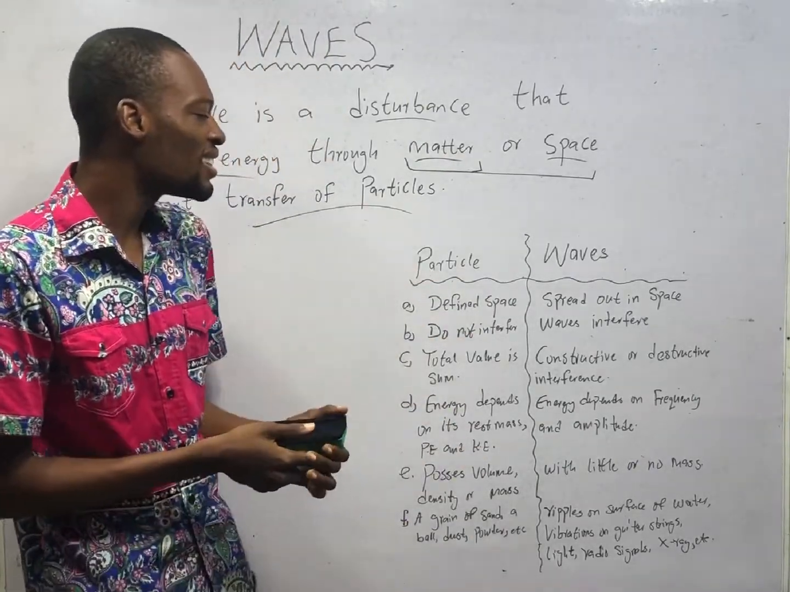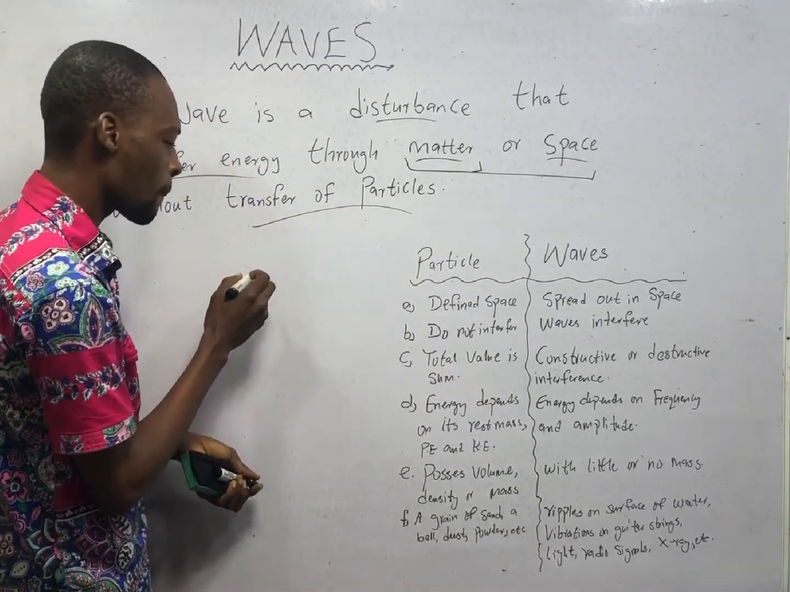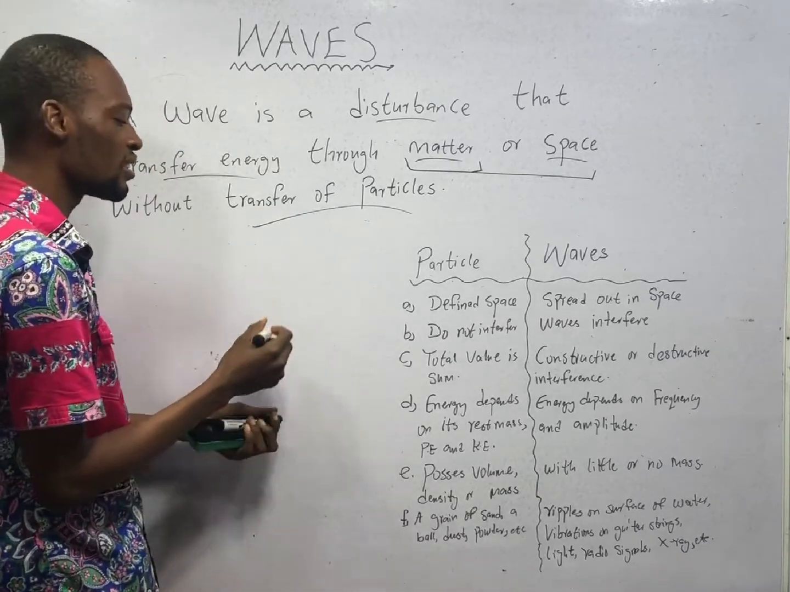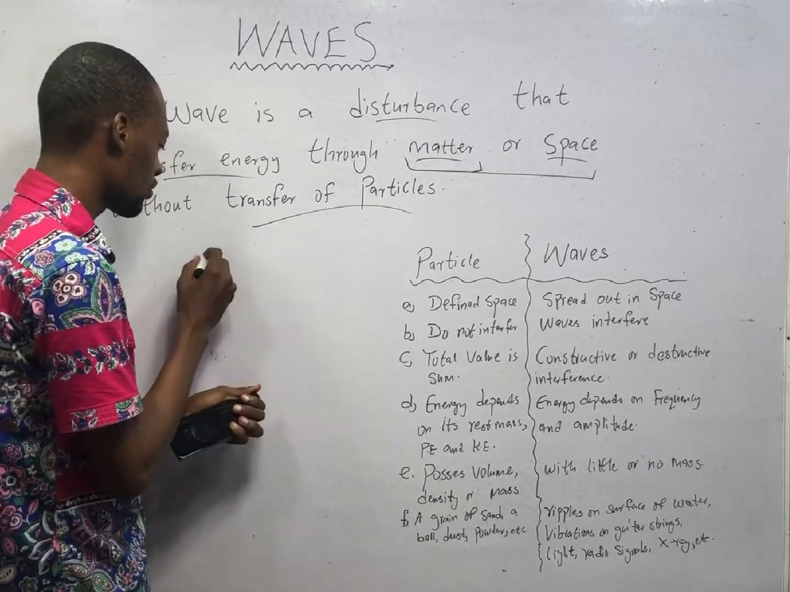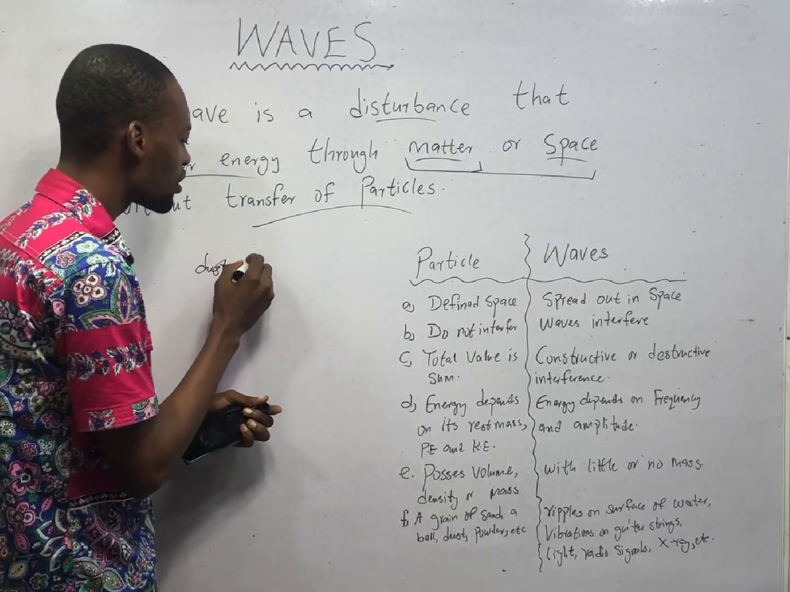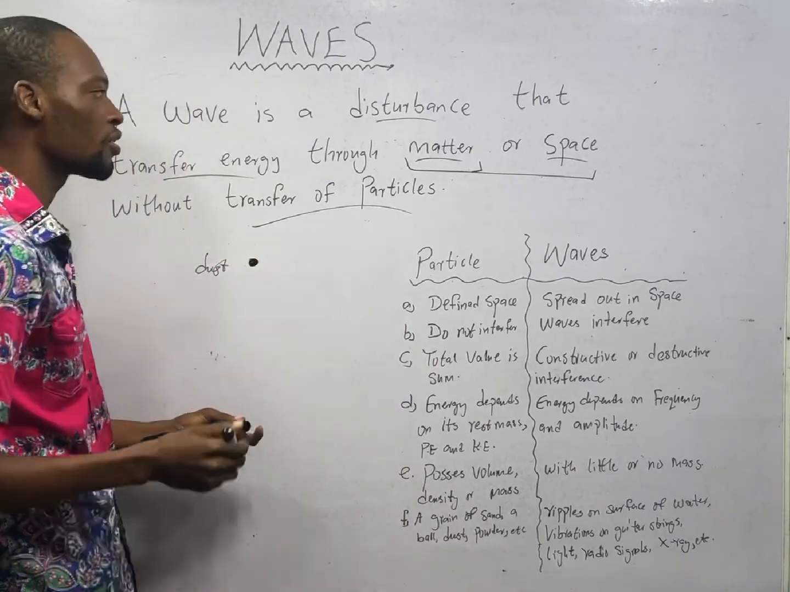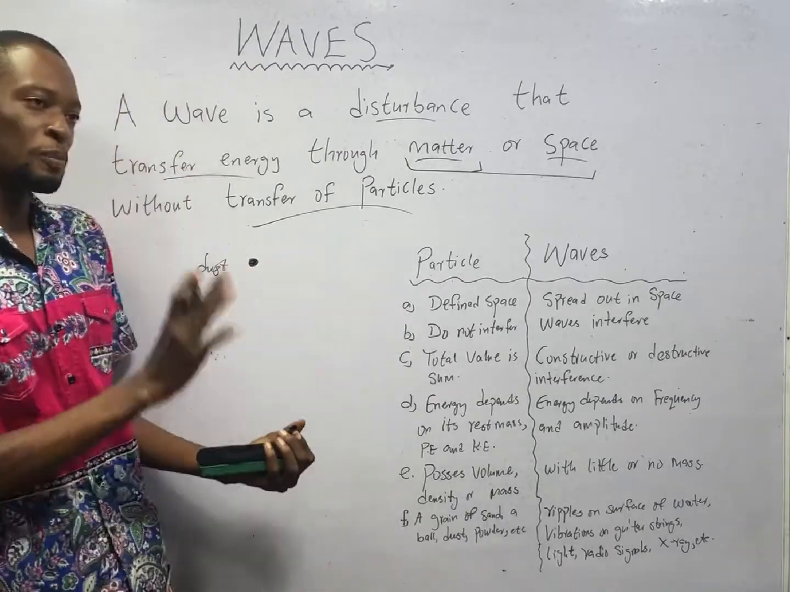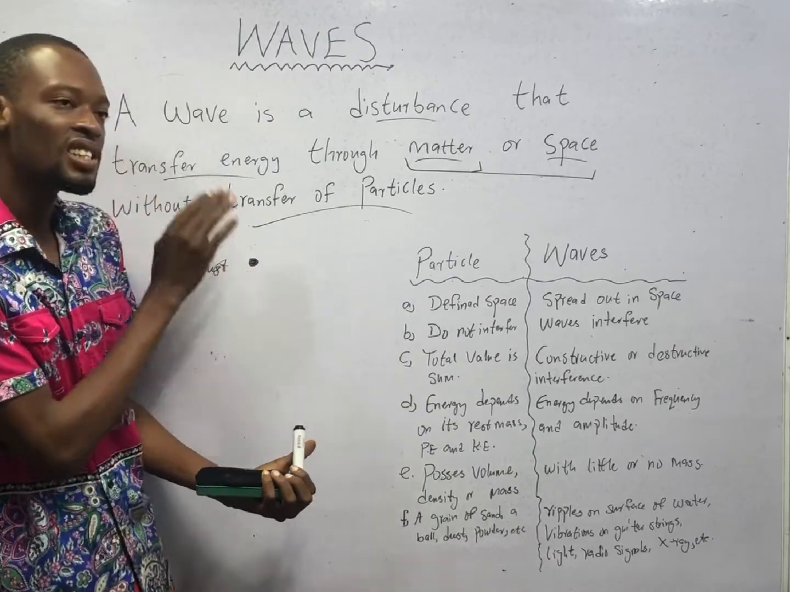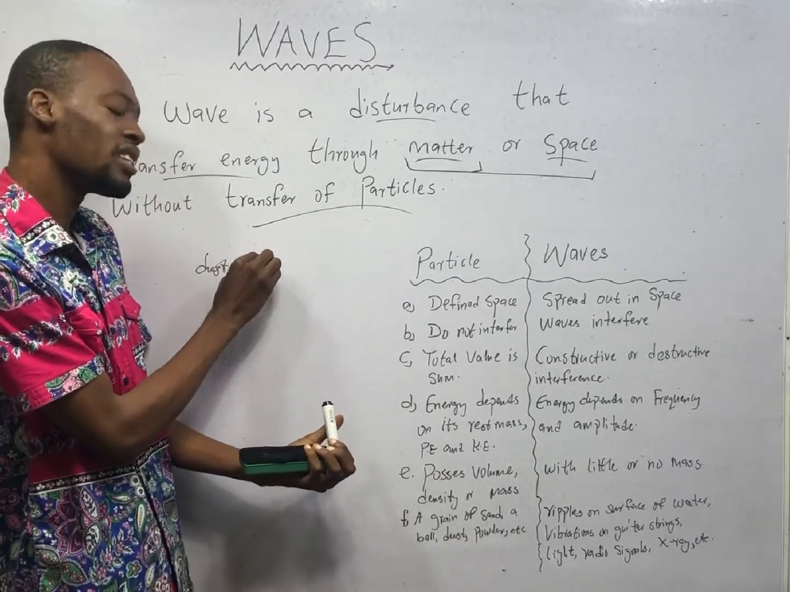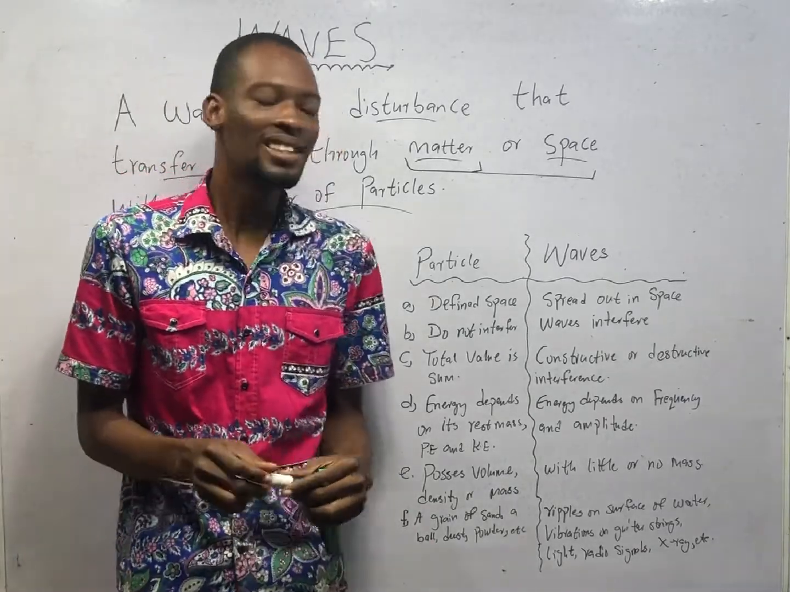Particles occupy a defined space. If this is, okay, let's use a big particle, let's say dust. If this is a big dust, or let's say chalk, a chalk dust, it occupies a space. When you come around, you see that, okay, this chalk is here, or this powder is here, this dust particle is here. They have a defined space. But waves, on the other hand, don't have a defined space.